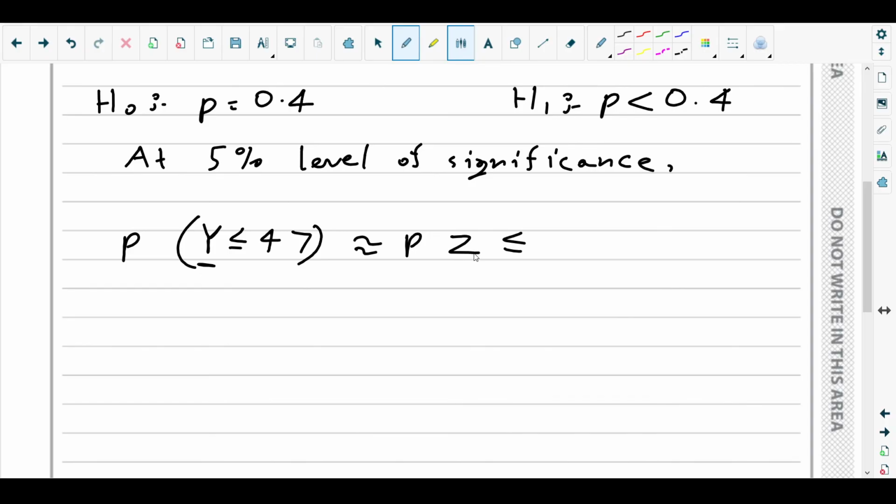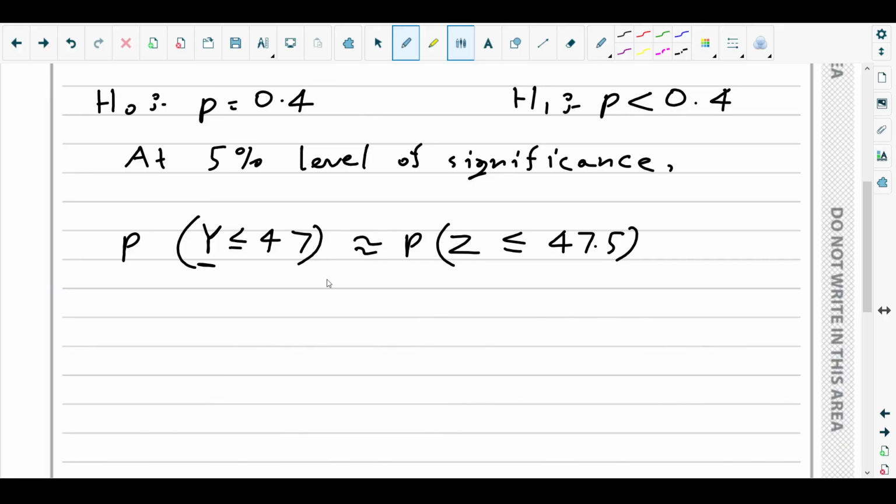That means we need continuity correction here. Y is less than or equal to 47, so 47 is included, and the continuity correction would be 47.5.